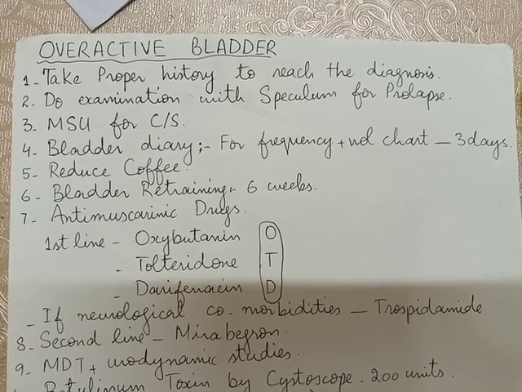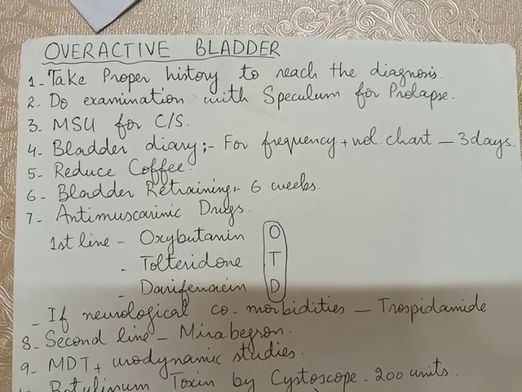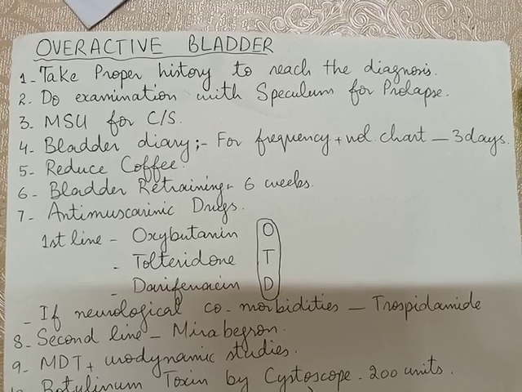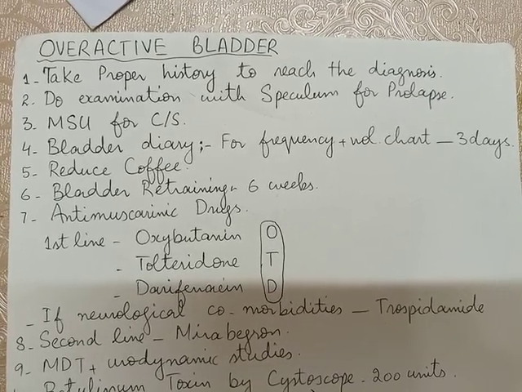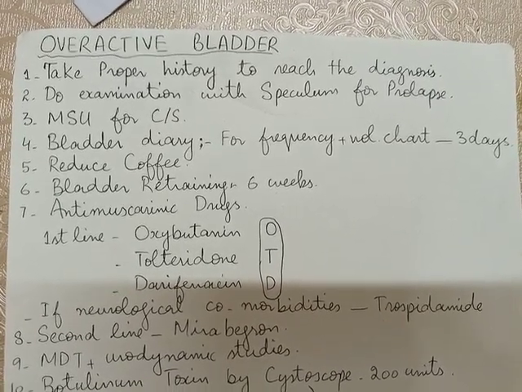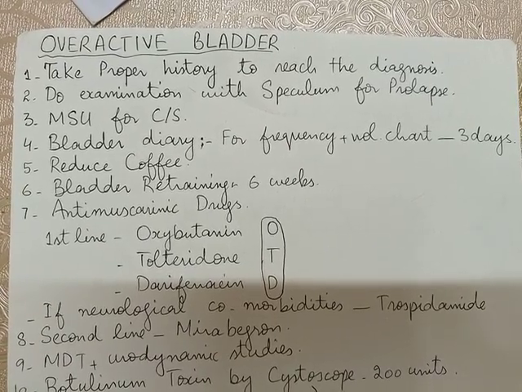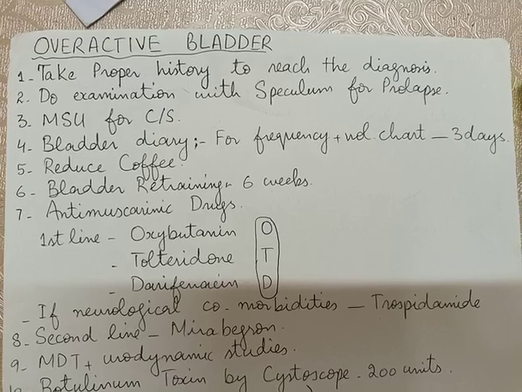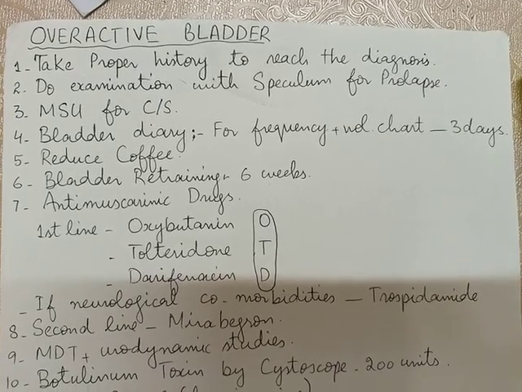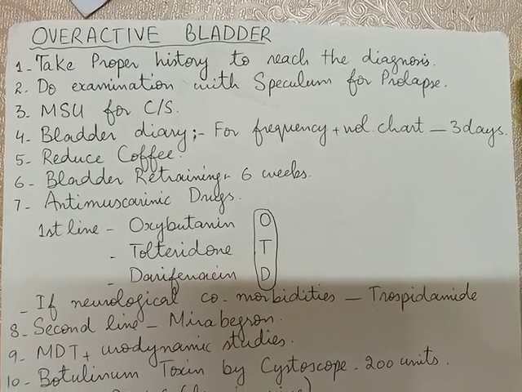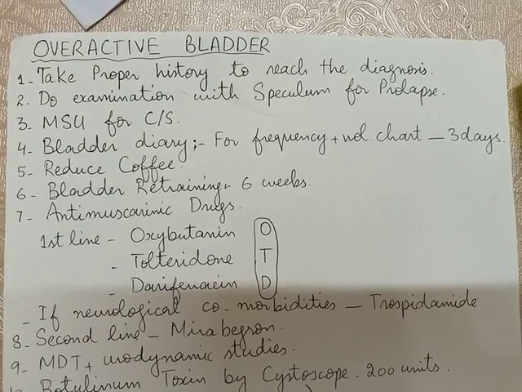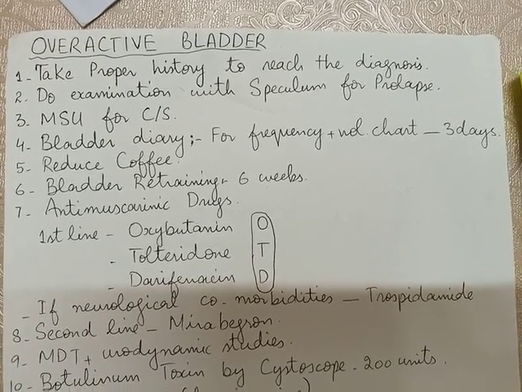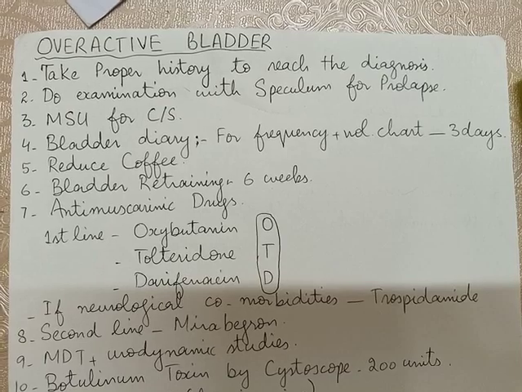The first step is to take a proper history to reach the diagnosis. The second step is to do an examination with a speculum for prolapse. The third step is midstream urine for culture and sensitivity. The fourth step is to do a bladder diary, a frequency and volume chart, for 3 days.